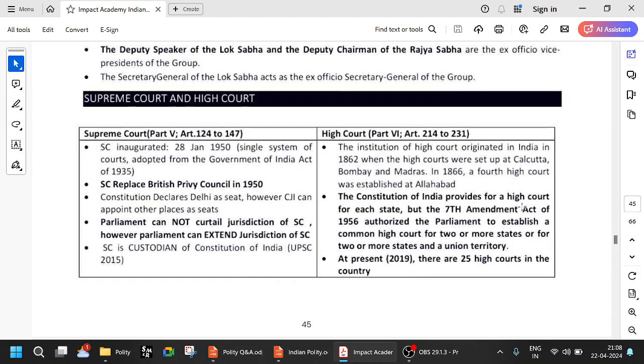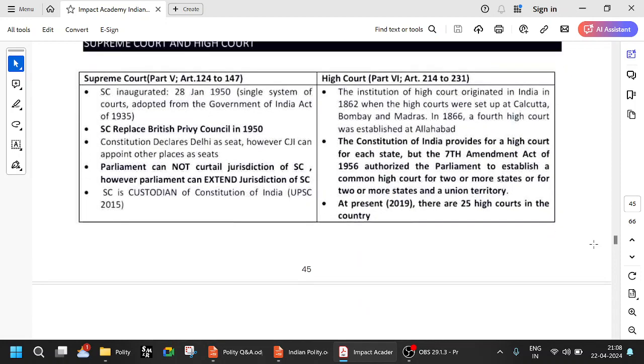The Constitution of India provides for a High Court for each state, but the Seventh Amendment Act of 1956 authorized Parliament to establish a common High Court. So two or more states can have a common High Court, like Punjab and Haryana. As of 2019, there is only one Supreme Court and 25 High Courts in the country.